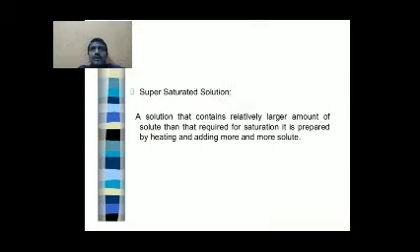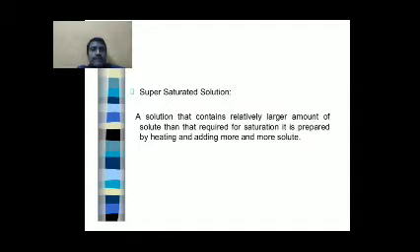On the basis of relative amount of solute and solvent, solutions are of three types. Those are saturated solution, unsaturated solution, and supersaturated solution.